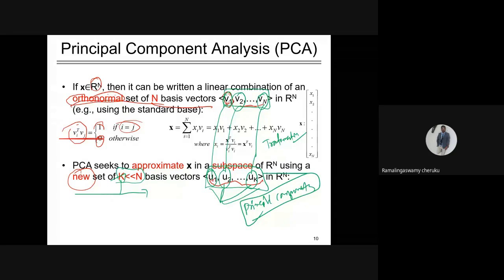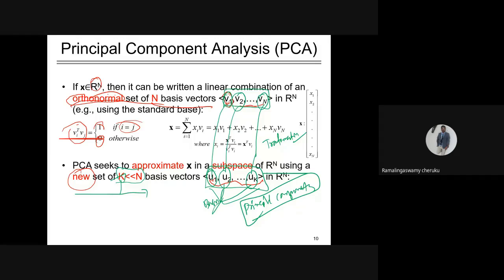The question is, how will this transformation take place? Now we know that these are principal components. Once I know these basis vectors, how can I reconstruct my data sample?